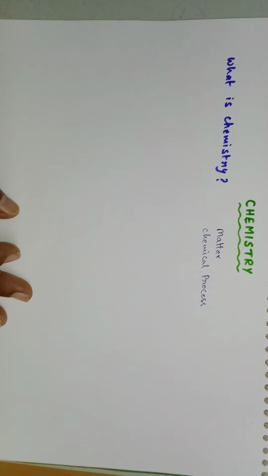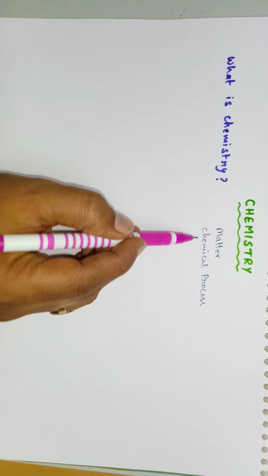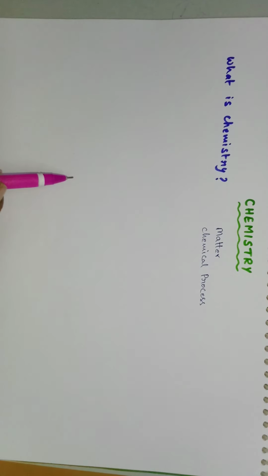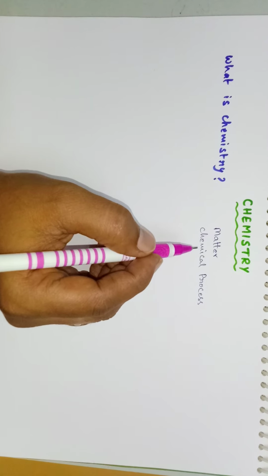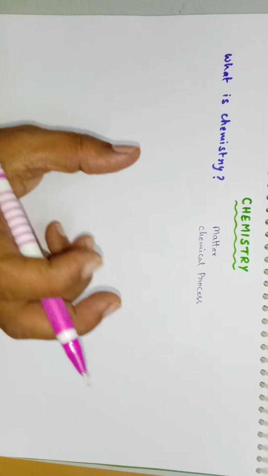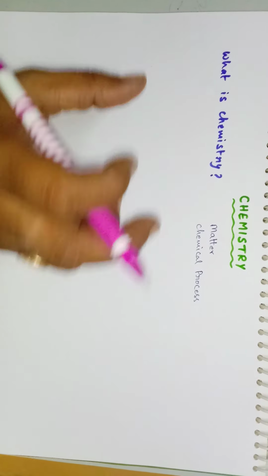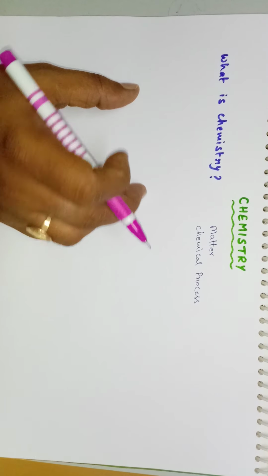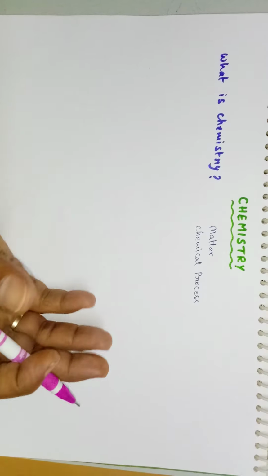Dear students, today we are going to discuss what is chemistry. Before going to this, let us discuss matter and chemical process. What is meant by matter? Matter means anything in this universe which occupies some space and has definite mass.